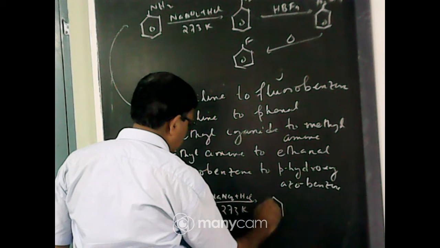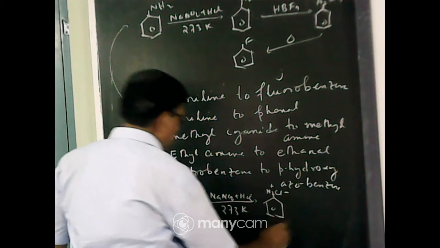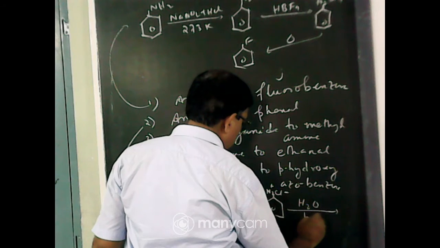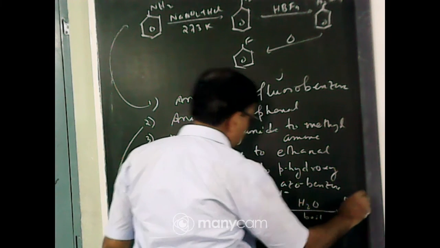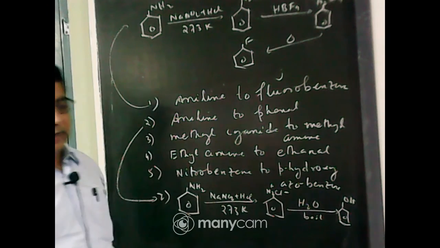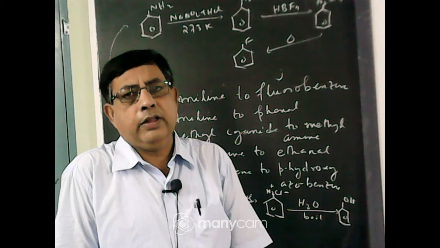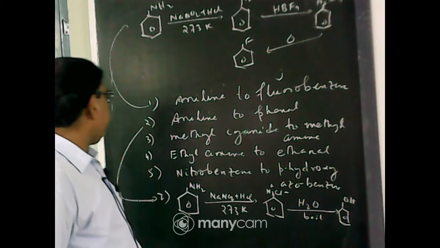What will be the product? Diazonium chloride, N2+Cl-. This when treated with boiling water gives phenol, OH. Aniline to phenol. Diazonium chloride is normally an unstable compound at higher temperature, when it undergoes hydrolysis to form phenol.